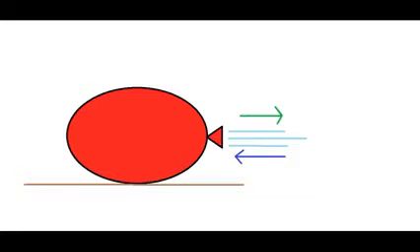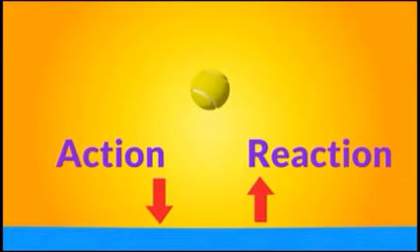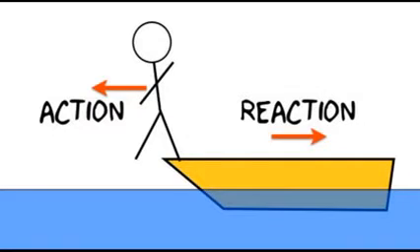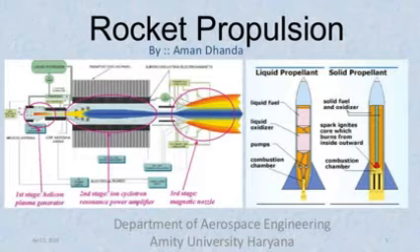This is given in your book, page number 8. First principle, conservation of linear momentum. What is momentum? Momentum, I already taught in the last video. Momentum is defined as the product of mass and velocity. It is represented by the letter P, where P is equal to m into v. Now we come to Newton's third law, which we have already seen.